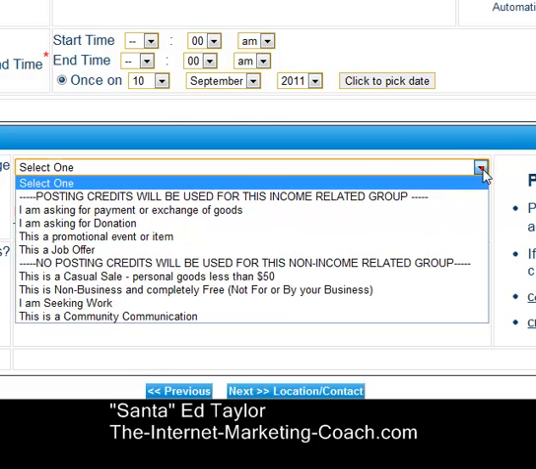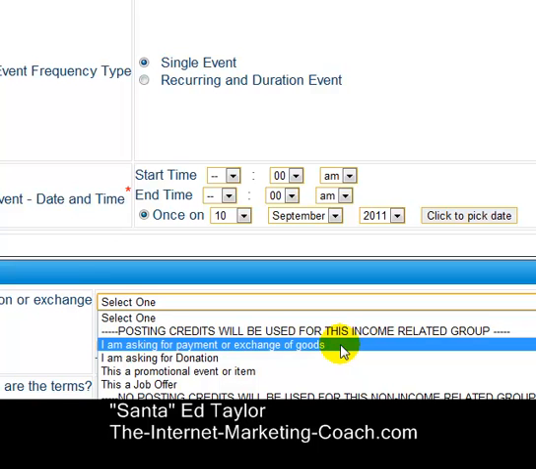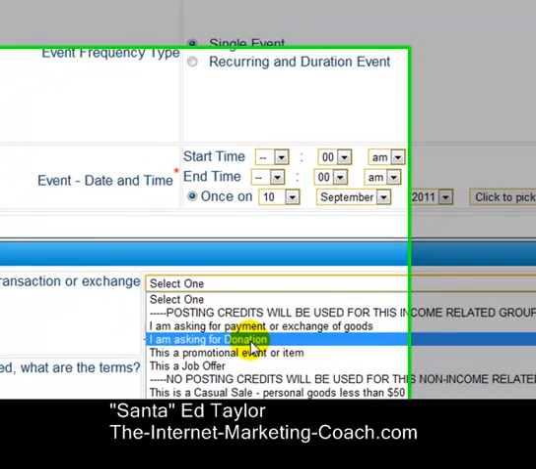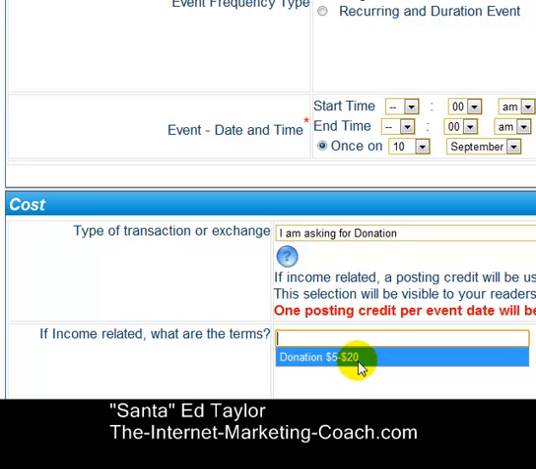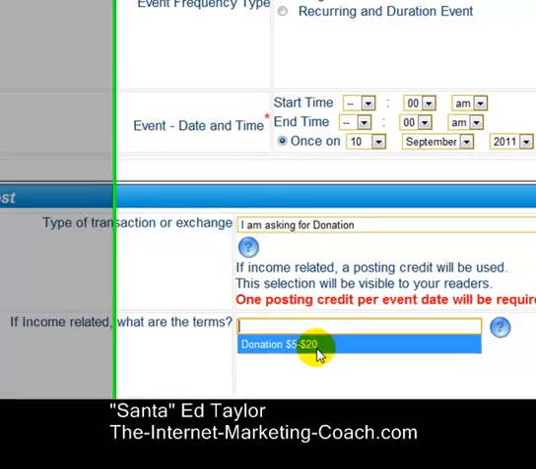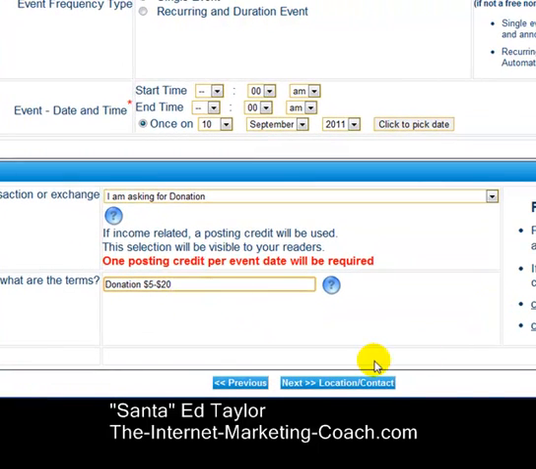So it says select one. What is this? This is a little free event, but I'm asking for a donation because we do accept donations. So I'm going to say, okay, I'm asking for a donation. I'm going to say, what are the terms? Donation of $5 to $20. And obviously it's a free event. If people donate, terrific. If they don't, that's fine too. And then it says next.